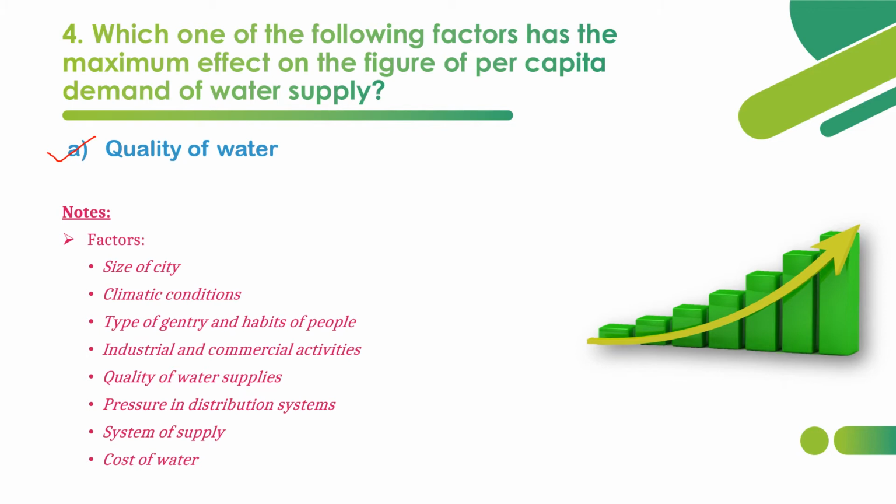For the first story, the pressure can be 7 meter of water head. For the second story, that is second floor, the pressure will be 12 meter of water. That is, we have to add plus 5 meter.